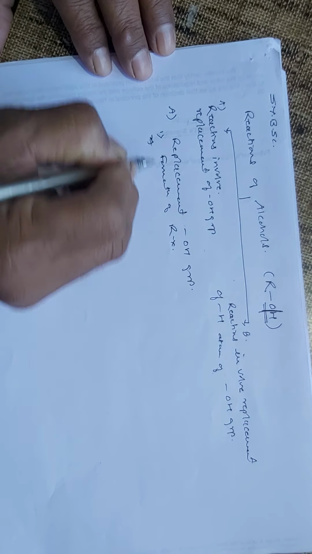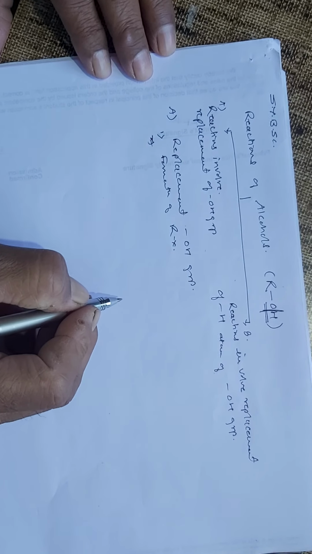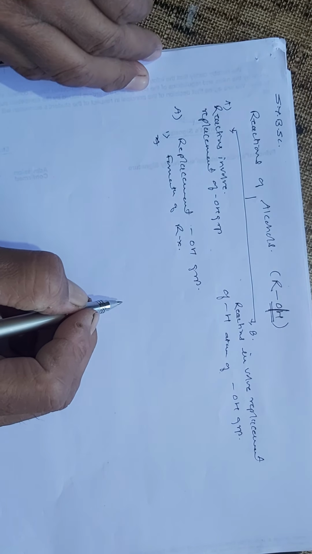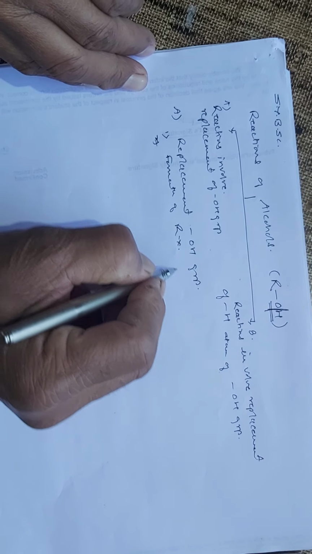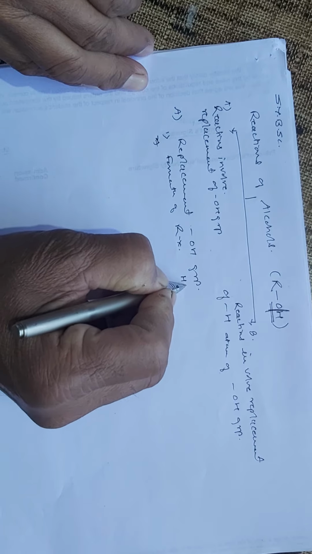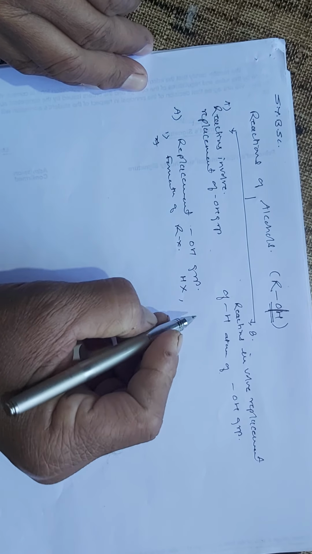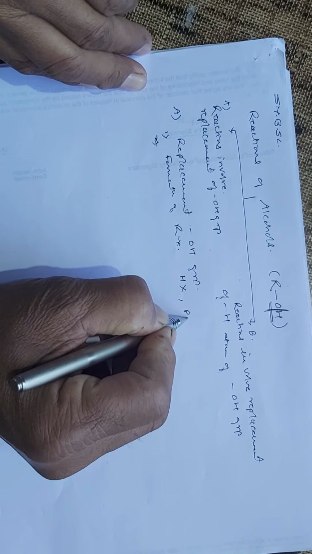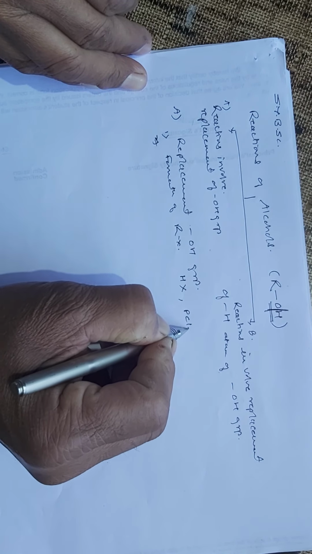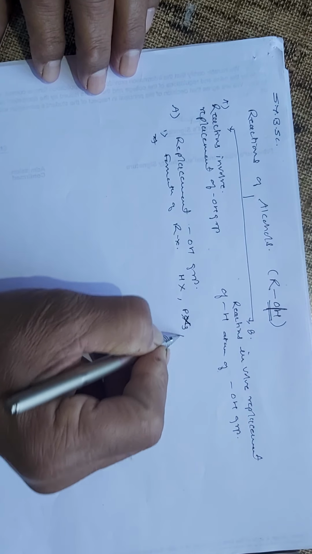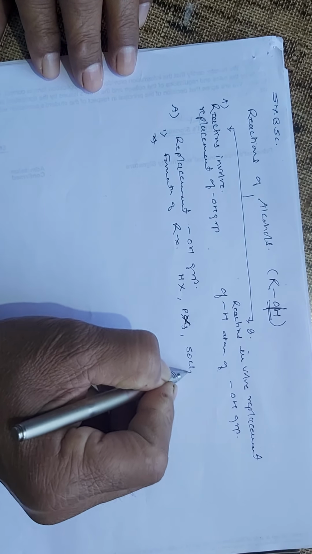The formation of alkyl halides takes place, as alcohols can be converted into alkyl halides by using three different types of reagents: the simple HX, that is the hydrogen halides; phosphorus halides, that is PCl3 or PX3; or thionyl chloride.